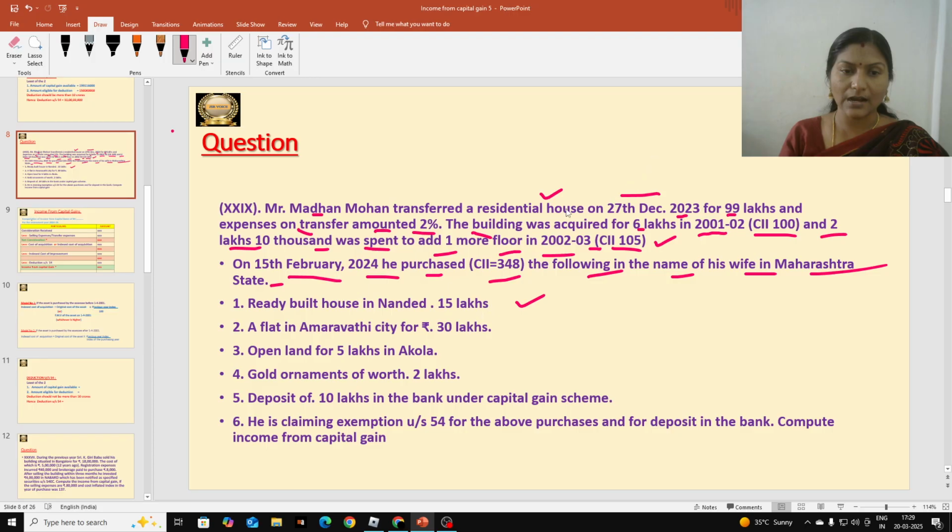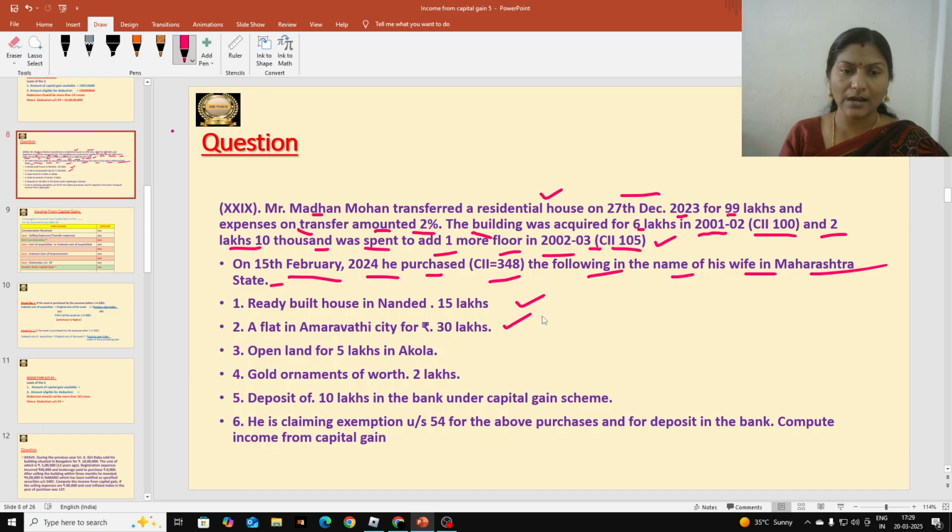He sold one house and is purchasing one house, so it is eligible for deduction of 15 lakh rupees. Next, a flat in Amaravati city. Okay, so he is purchasing in India only. So one flat, that is also nothing but a residential house, for 30 lakhs.